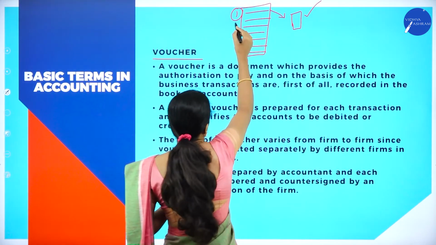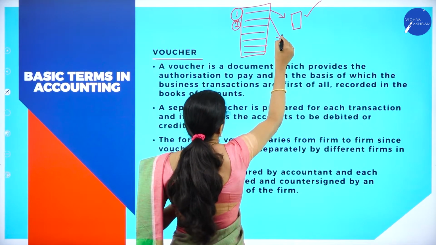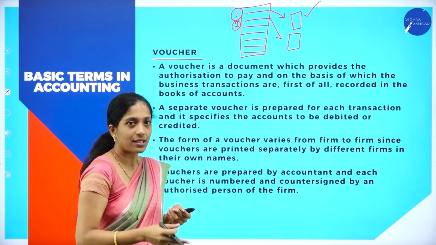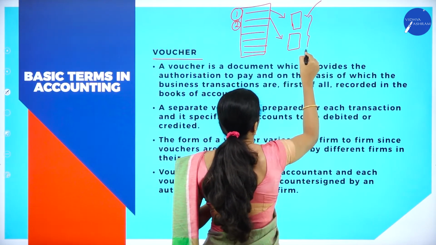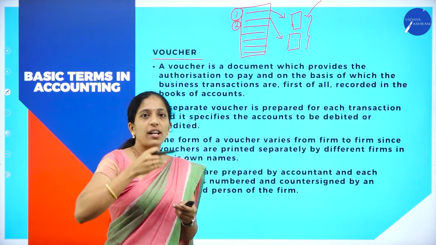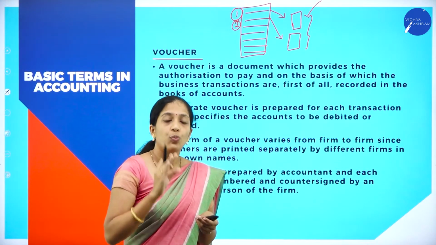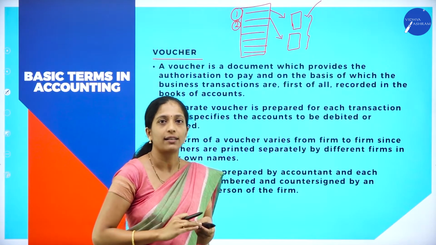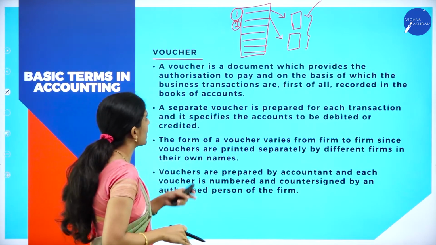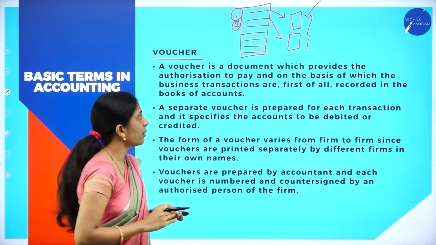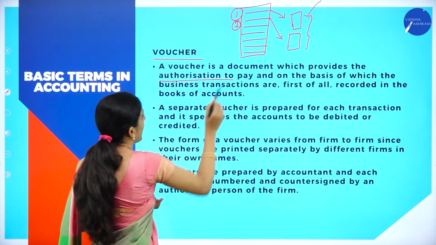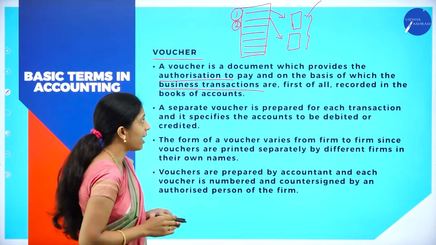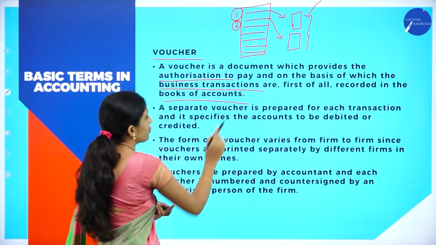In the same way for the second transaction also. In order to record this, I have to have a proper voucher, that is, proper documentary evidence. So, these documentary evidences are called what? Vouchers. So each and every transaction in the books of account will have a documentary evidence without which the transaction is not recorded in the books of account. Now let us see what this voucher is. A voucher is a document which provides the authorization to pay, on the basis of which the business transactions are first of all recorded in the books of account.